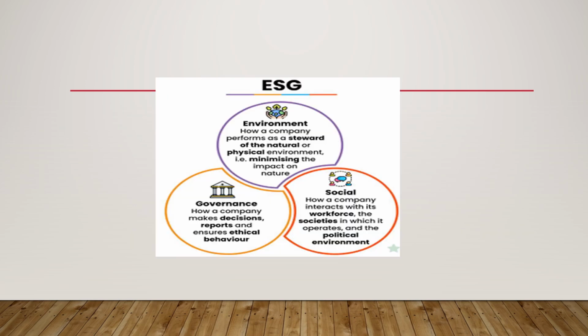About ESG, we can see here how it impacts. For example, in environment, how a company performs as a steward of the natural or physical environment, minimizing the impact on the environment. About social, how a company interacts with its workforce, the societies in which it operates, and the political environment. And in governance, how a company makes its decisions, reports, and ensures ethical behavior.